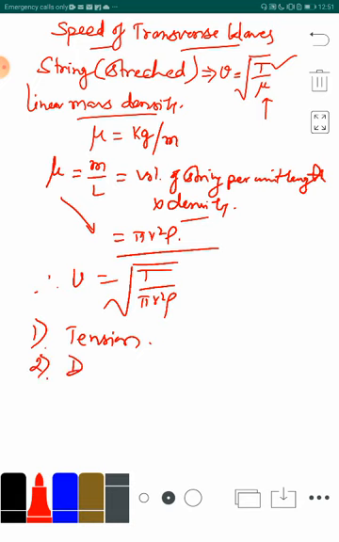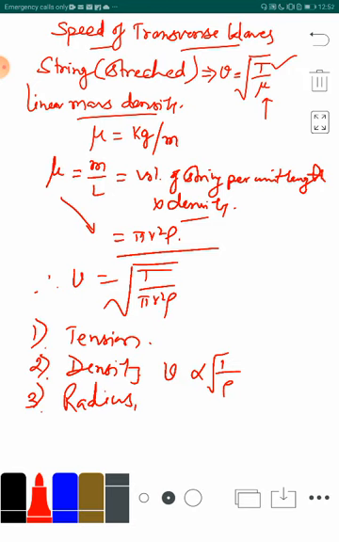Second factor is the density. More is the density of the medium, or we can say string, lesser will be the velocity. So, therefore, V is proportional to 1 upon root rho. And third factor is the radius of the string. That means, the speed of the transverse wave will be more in case of a thin string. In case of a thin string, the transverse wave will travel faster.